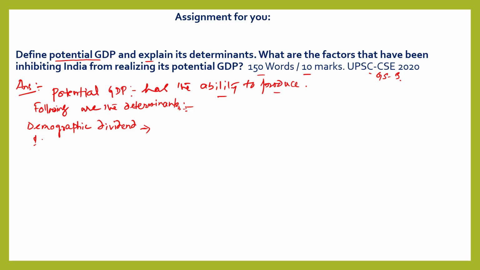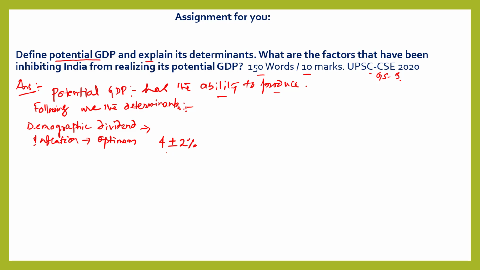Second part is inflation. Higher inflation or lower inflation is not good for an economy. Inflation should always be optimum. In the Indian economy, the inflation target set by the Reserve Bank of India through its Monetary Policy Committee is 4 plus minus 2%.